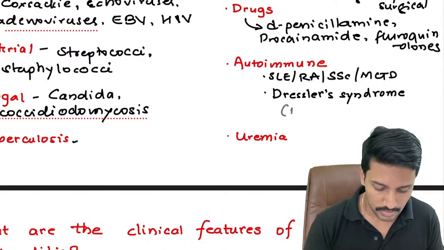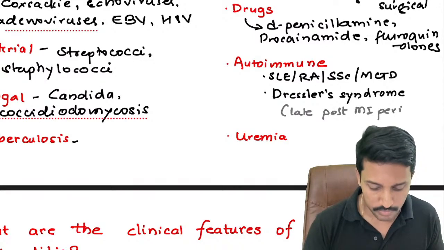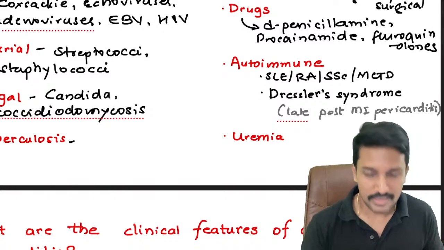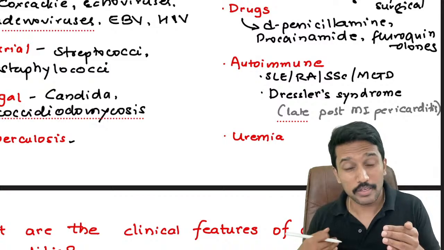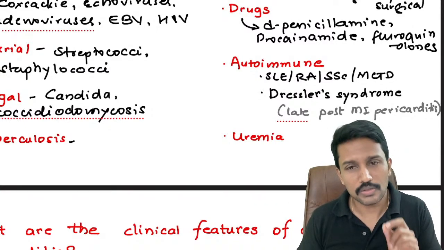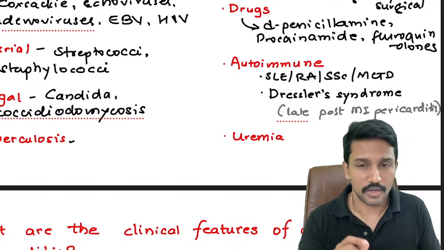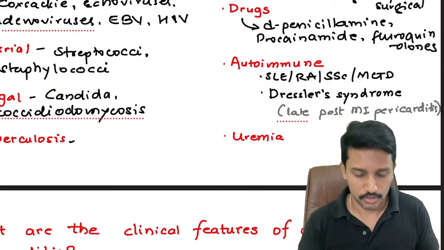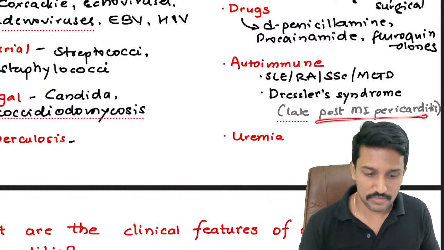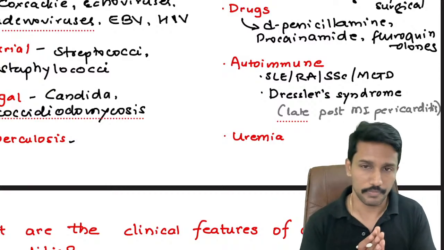So we are going to call it late post-MI pericarditis, which is believed to be autoimmune in origin. It means when we have myocardial infarction, we would have released some myocardial proteins. The body might have produced an inflammatory autoimmune response against these myocardial proteins. And because the pericardium may have structurally similar proteins, the autoimmune attack may happen to the pericardium, giving rise to autoimmune pericarditis. So Dressler syndrome is also an autoimmune pericarditis, which typically happens 2 to 6 weeks after myocardial infarction. Again, I'm reiterating, 2 to 6 weeks after myocardial infarction.